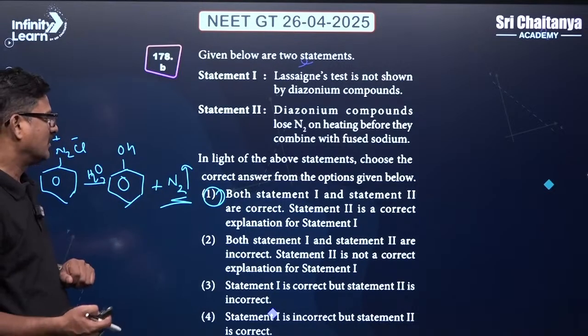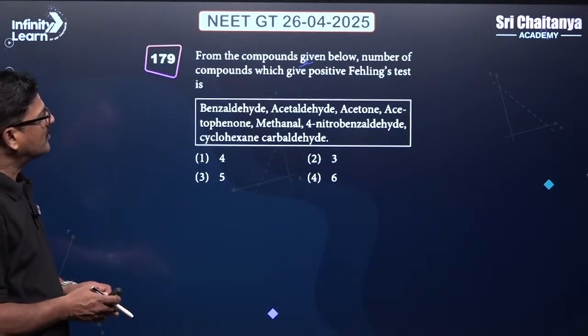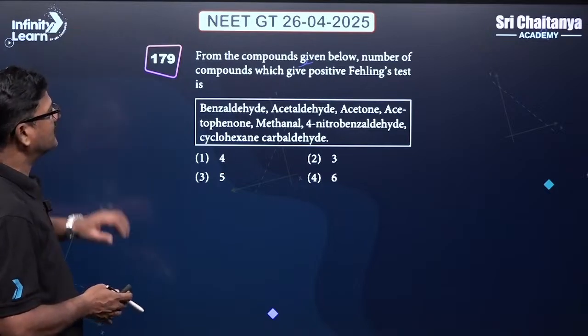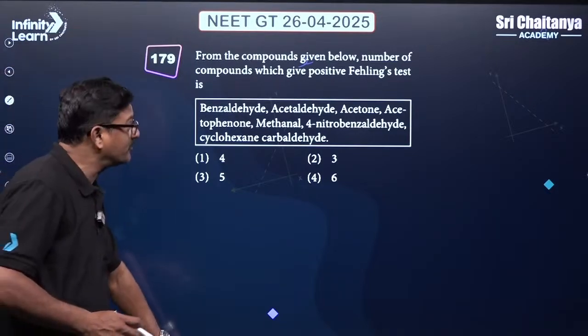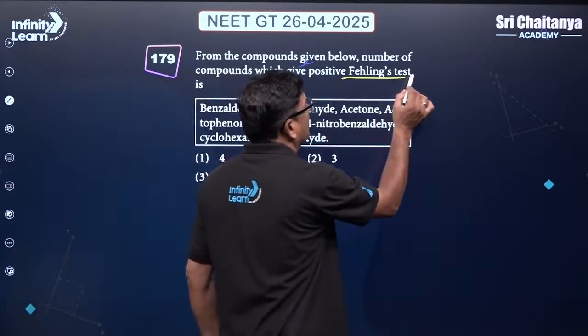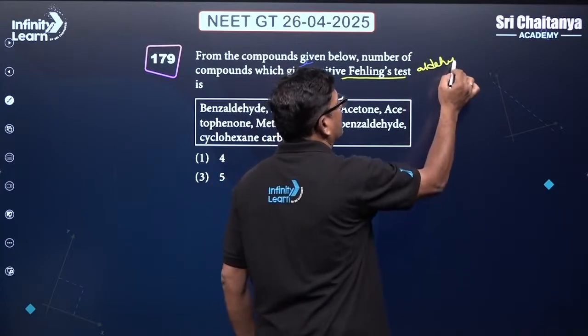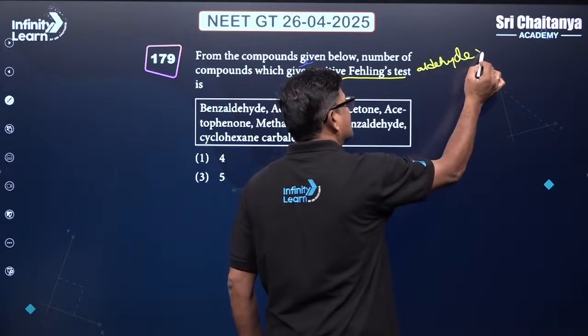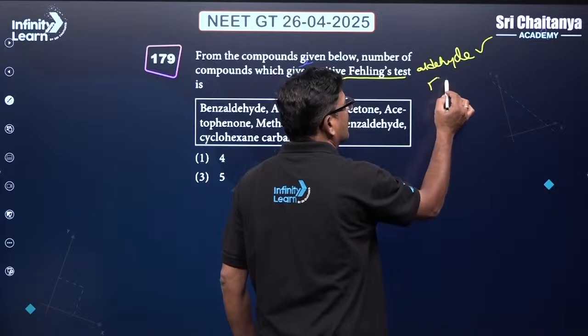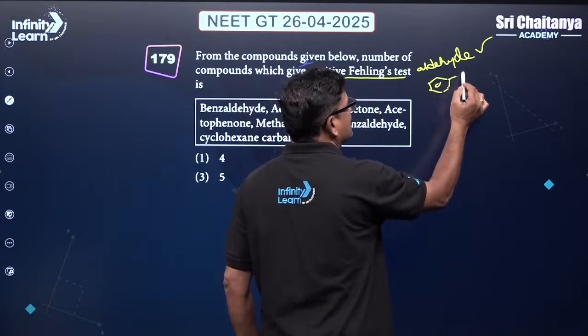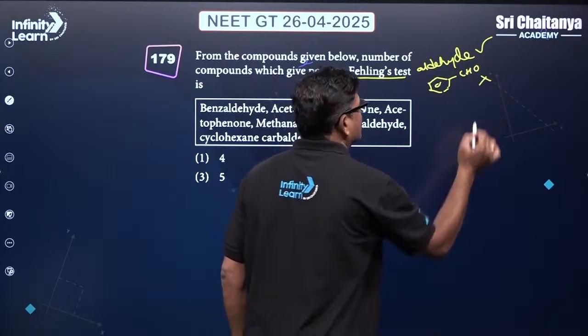Okay, talking about from the compounds given below, the number of compounds that will give a positive Fehling's test. Aldehydes give a positive Fehling's test. Okay, but benzaldehyde does not give a positive Fehling's test. That is an exception.